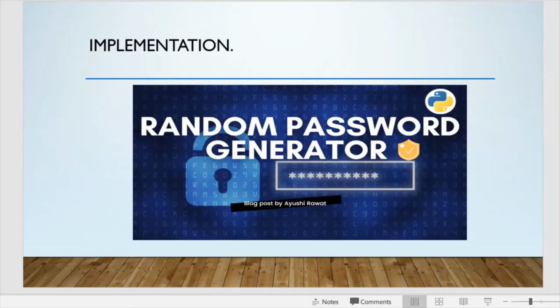And if the strength selected is low, the variable is equal to 1. Here is the code for the random password generator, and once the code is executed, we get an output like this. We can type a password, and a random password is generated. If we want low security, a low security password is generated.